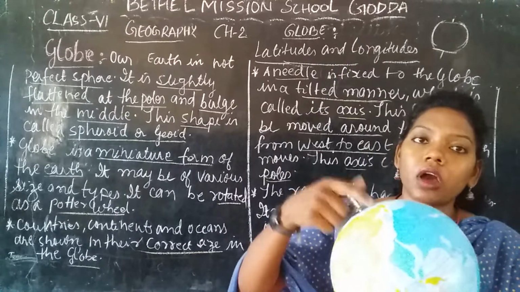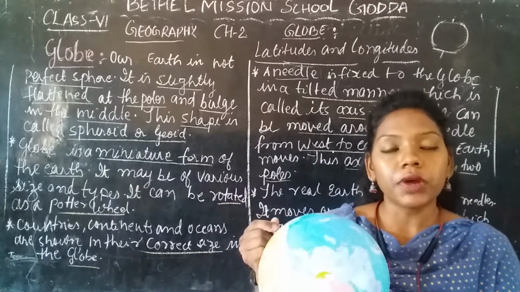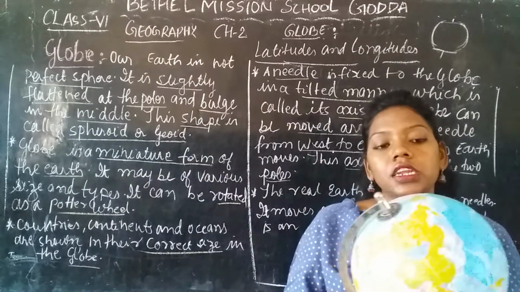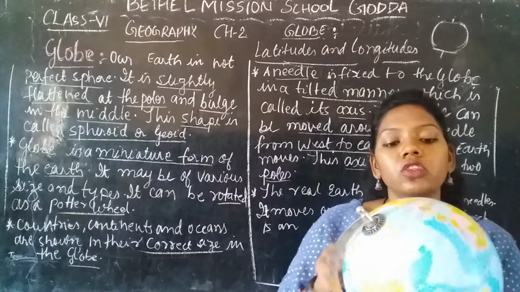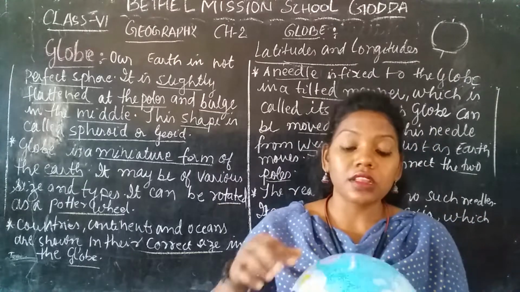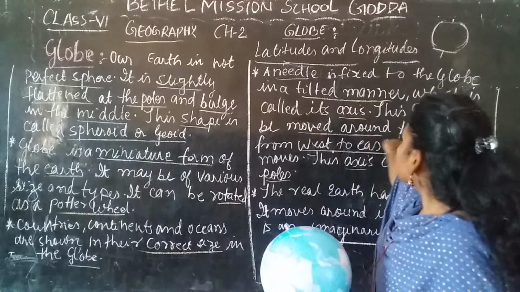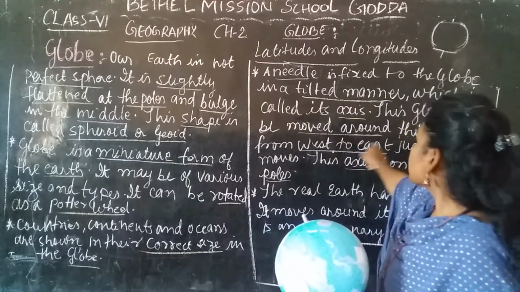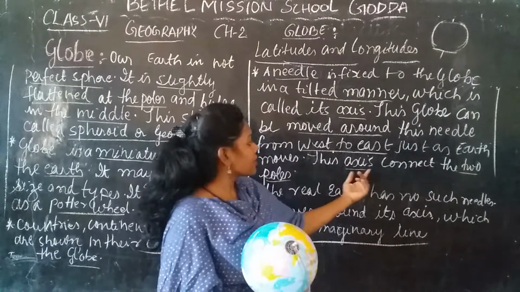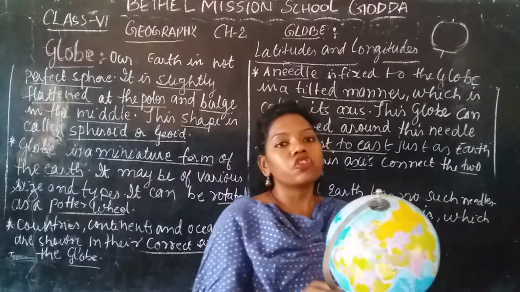So the top part is called the north pole, and the bottom part is called the south pole, and this is connected by the needle. This needle actually helps to rotate. This needle is also called the axis. This globe can be moved around this needle from west to east, just as the earth moves. This axis connects the two poles.